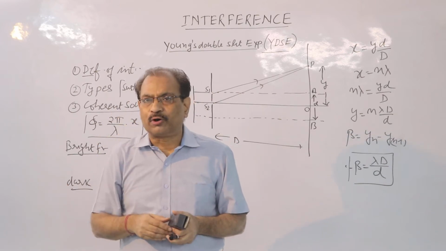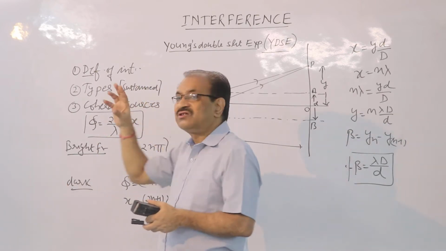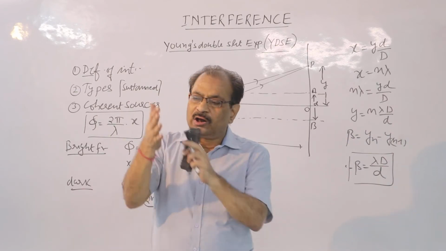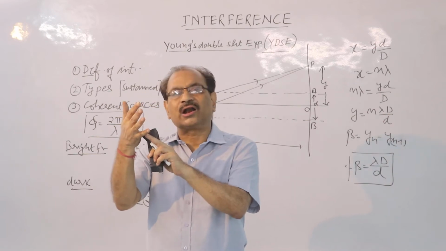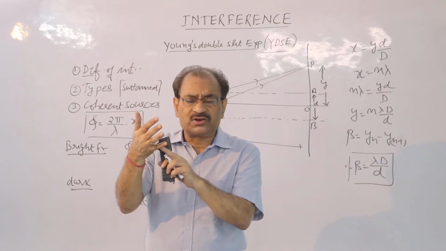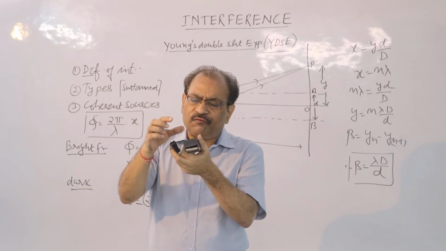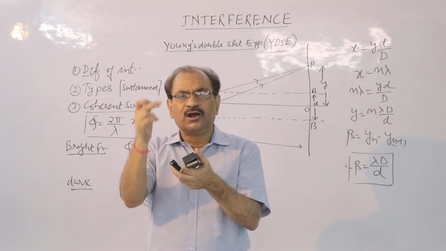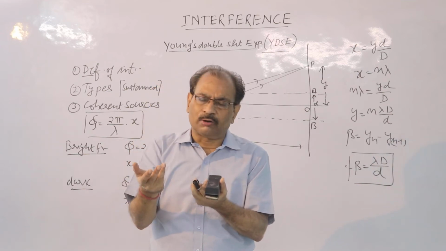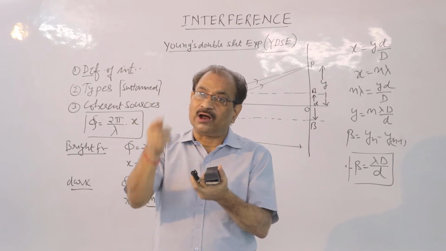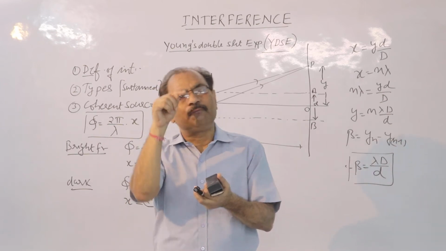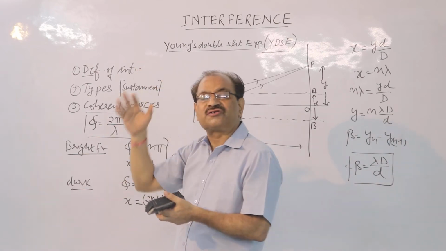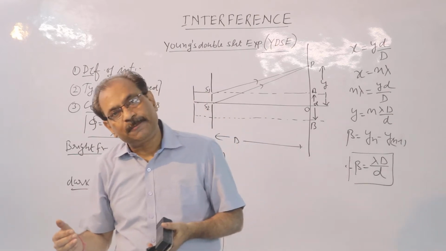Now, one more thing is important to understand. What is called a sustained interference pattern? Children, a sustained interference pattern means the bright fringe must be the brightest and the dark fringe must be the darkest. This is very interesting to note. If there is a very minute difference between the brightness and the darkness, our eye will not be able to detect it automatically. So make the dark fringe the darkest and the bright fringe the brightest. Then our pattern is called a sustained interference pattern.